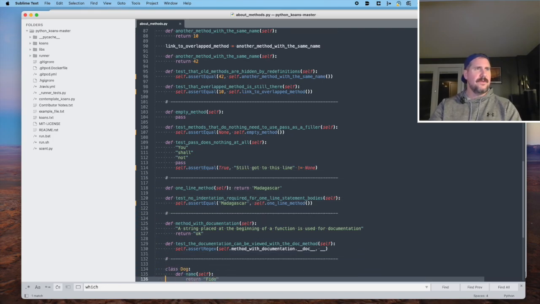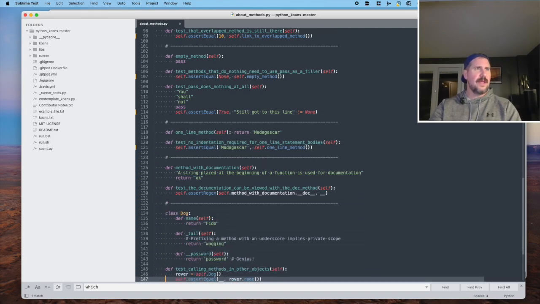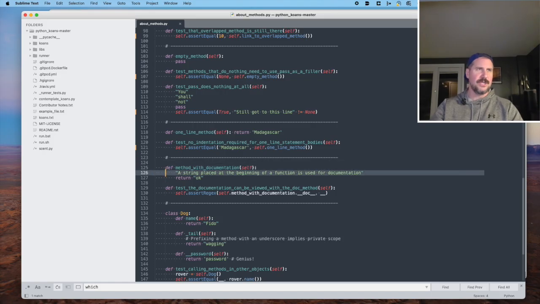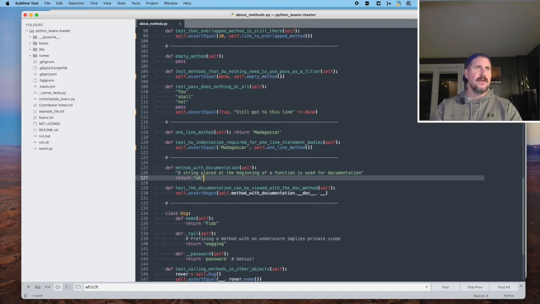All right. Next up on line 125, a method with documentation. So this is creating a new method called a method with documentation. And in the body of that method, we have first a string. A string placed at the beginning of a function is used for documentation, okay? And then it returns the string, okay.